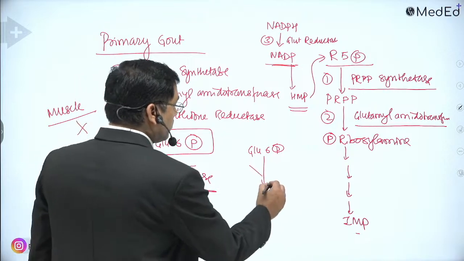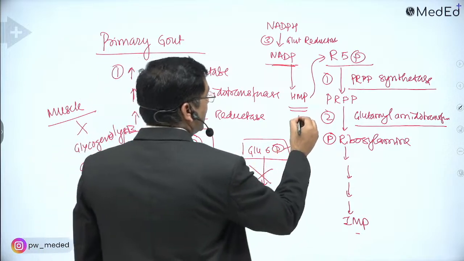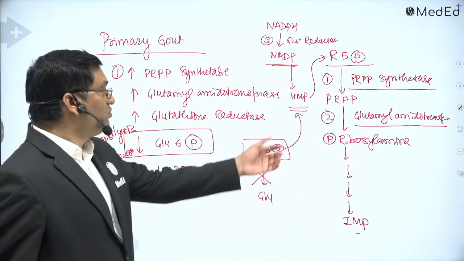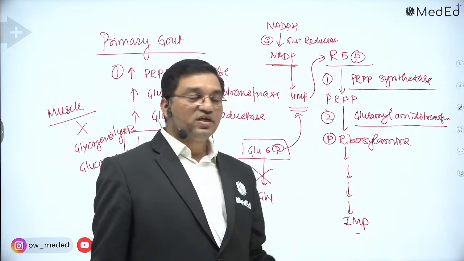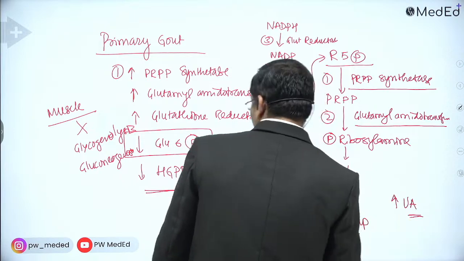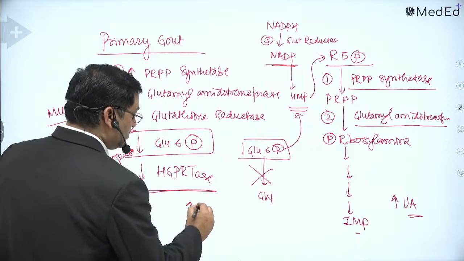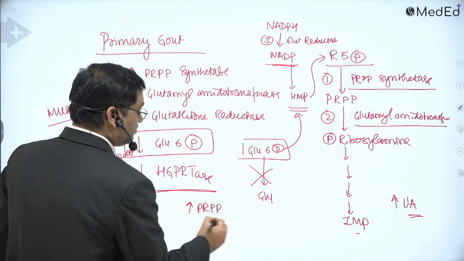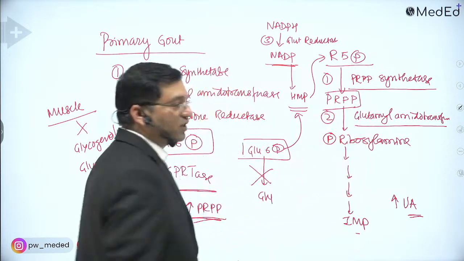If there is a block in this enzyme, glucose 6-phosphate accumulates and is diverted to the HMP shunt, producing ribose 5-phosphate, and in the synthesis and degradation there is an increase in uric acid level. In HGPRTase deficiency, there is increased PRPP, which is diverted for purine nucleotide synthesis.